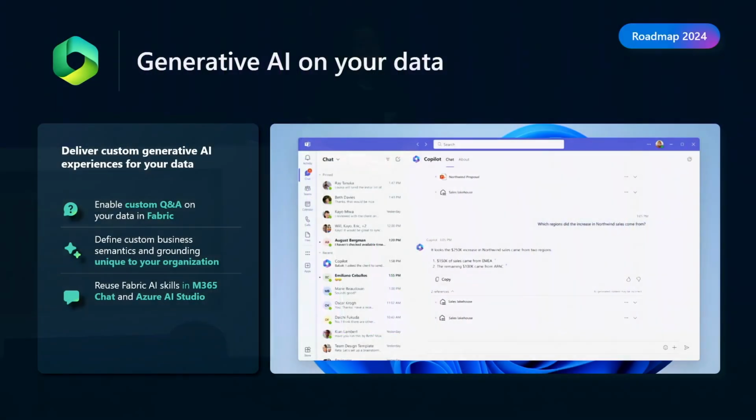And this is an experience that's going to empower anyone to really build out, to begin with, a Q&A, for example, a question and answering experience on top of your data that's sitting in tables. Imagine that. We have so much unstructured data, obviously, in OneLake, but we also in Fabric deal with a lot of structured data that's sitting in schemas, in tables. We want you to be able to tap into that data and enrich the context of the large language model and AI with additional context, and just create really good experts on your data that you can share, that you can embed in applications, and even reuse across the Microsoft stack.